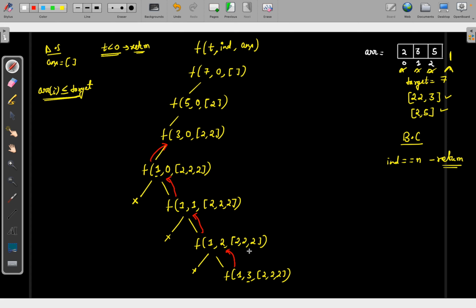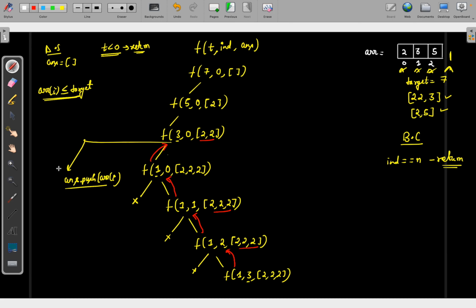But now you can see, here the value is the same, here the value is the same, here the value is the same, but here the value is decreased. You have 2. So when you are taking that call, suppose this is your answer array, you will push it. There will be 2 things. When you are doing a function call, it will be answer.push(array[i]), because you have taken 2, that's why your target sum is decreased now.